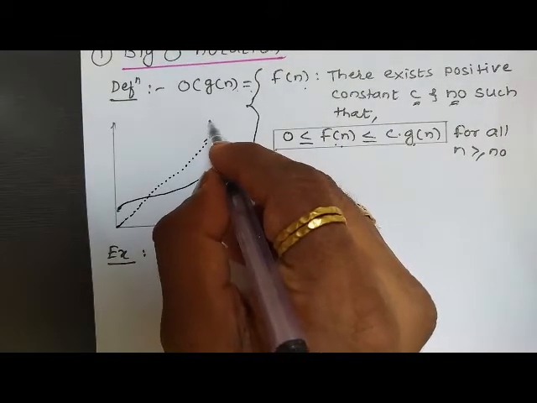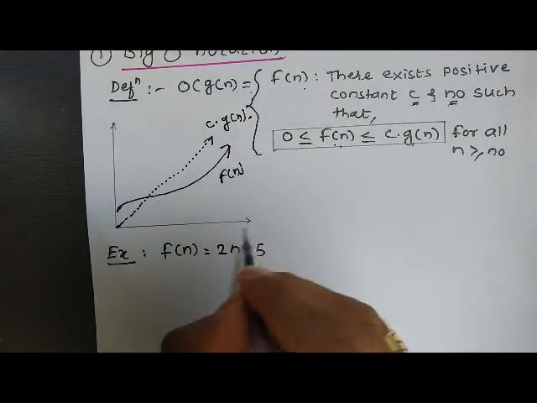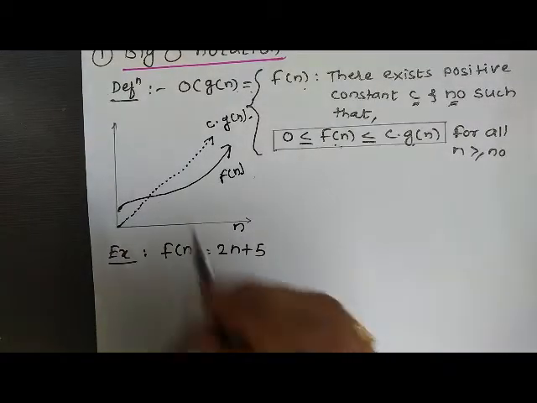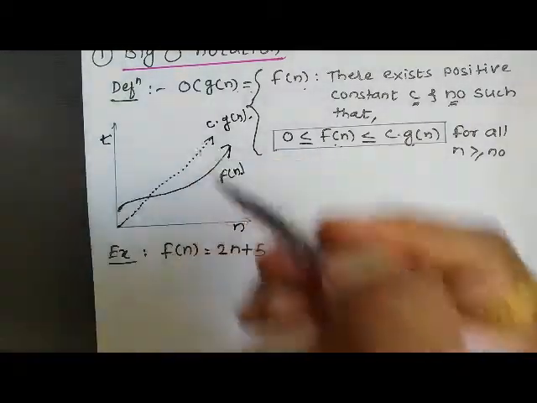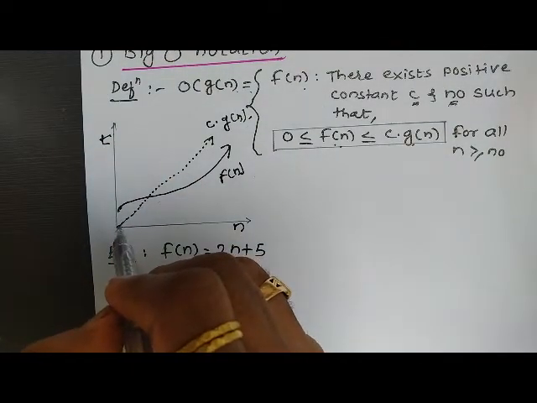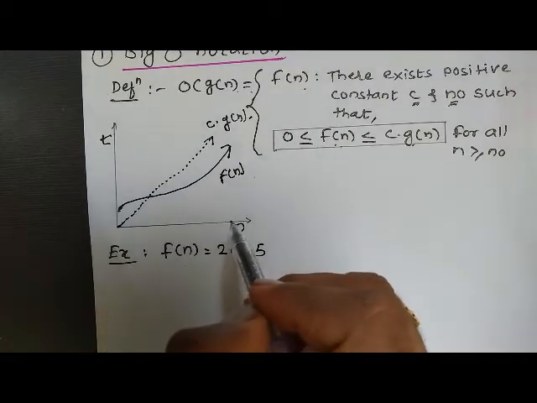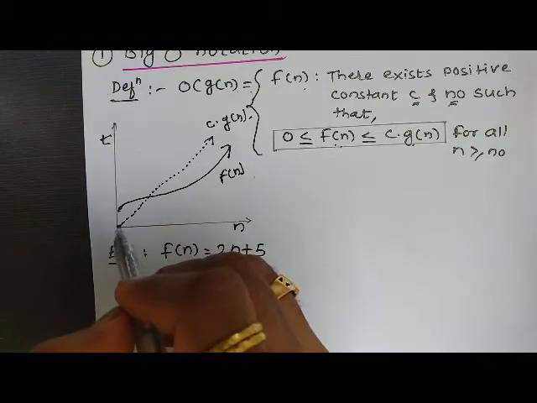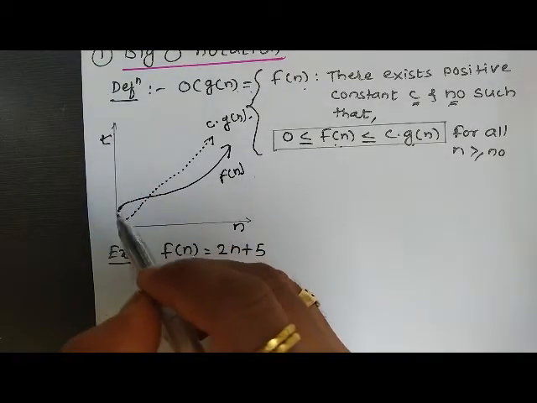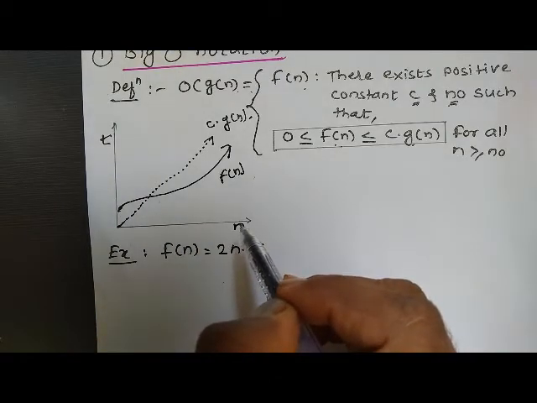So this I will call c into g of n. This is my n, that is number of inputs, and this is time. Now, as the number of inputs are increasing in my algorithm, the time is also increasing. So the time is always dependent on the number of inputs I am giving to my algorithm.